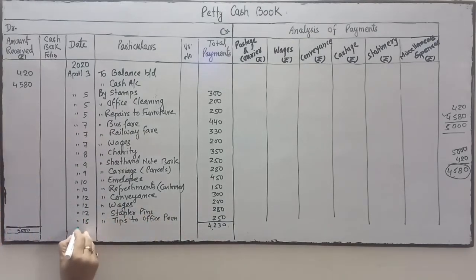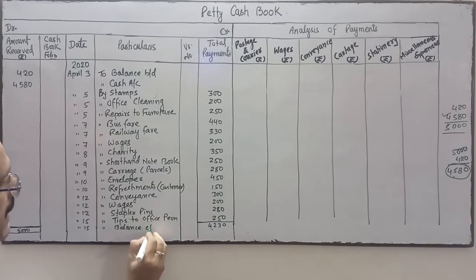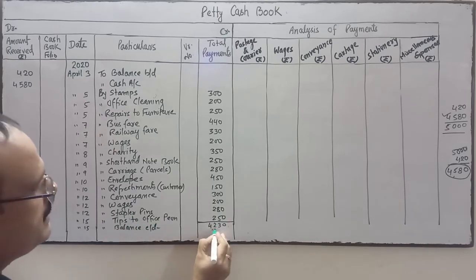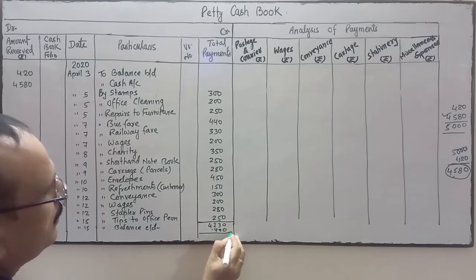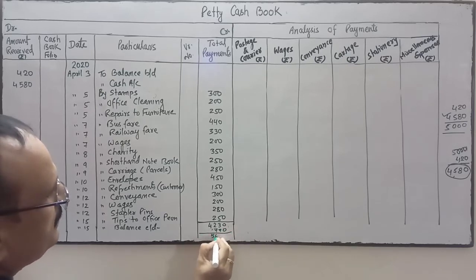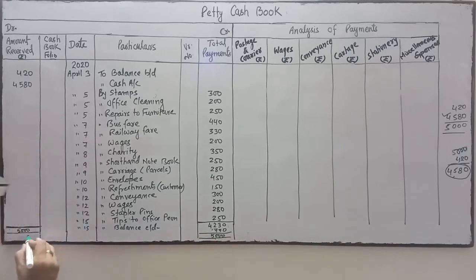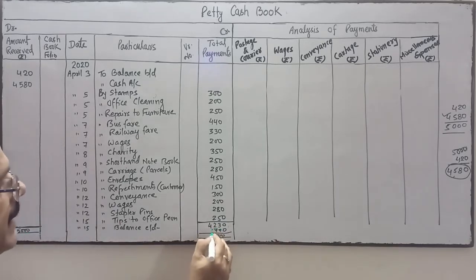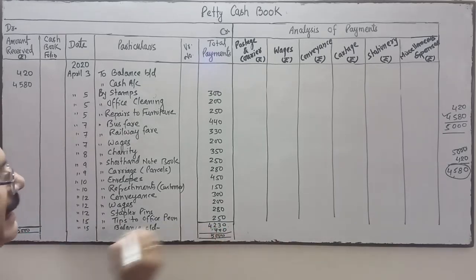So the difference amount will be indicated by balance carried down, which will be 770. Now the total is 5000. So this total and this total will match, 5000 and 5000. This is the balancing figure, balance c/d.